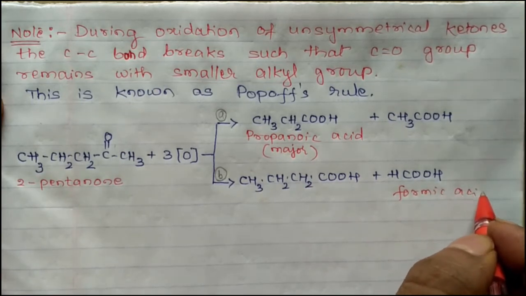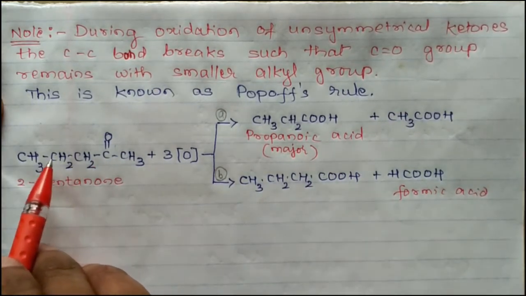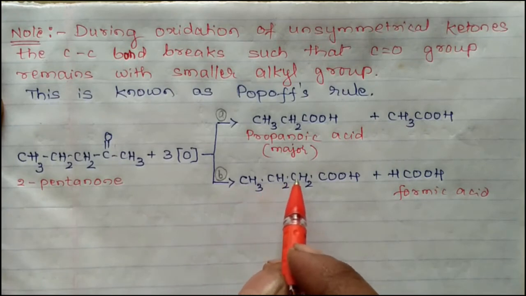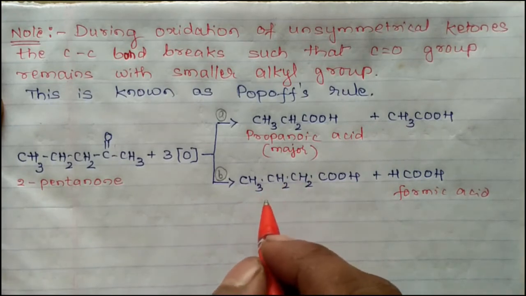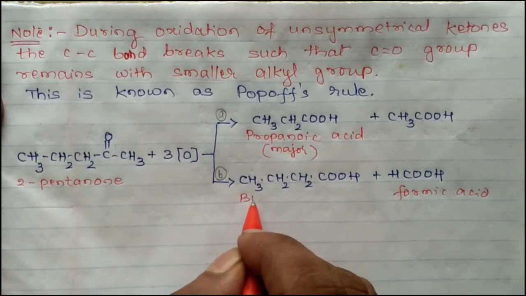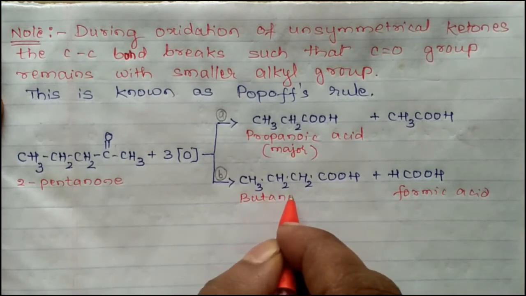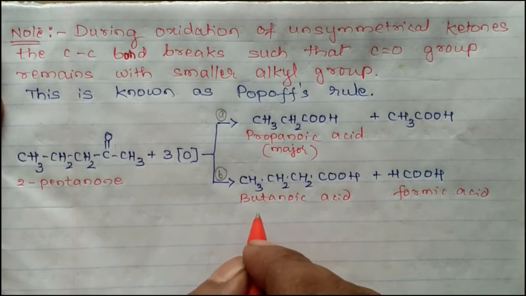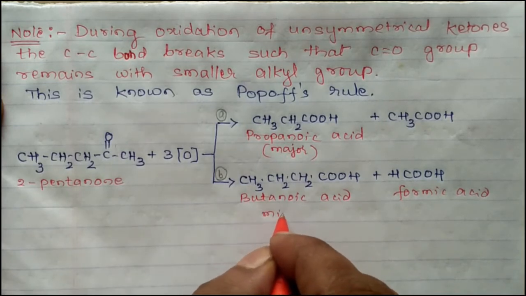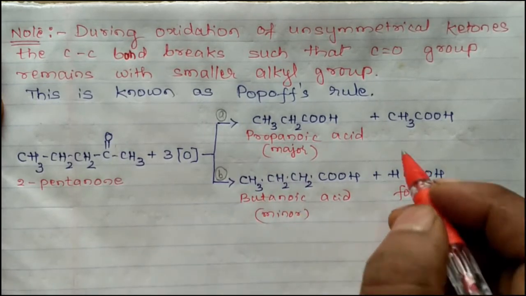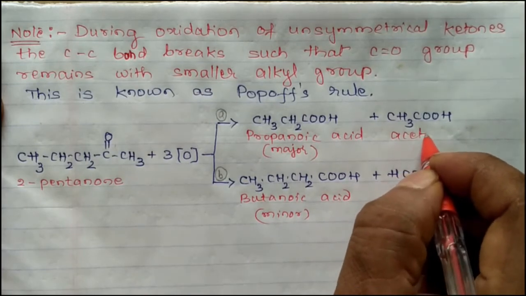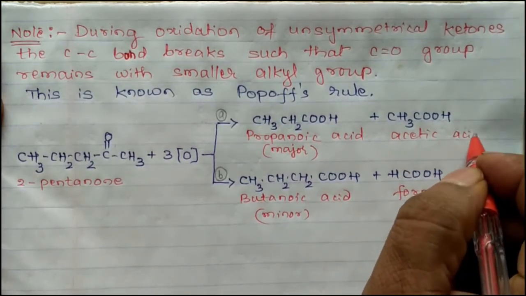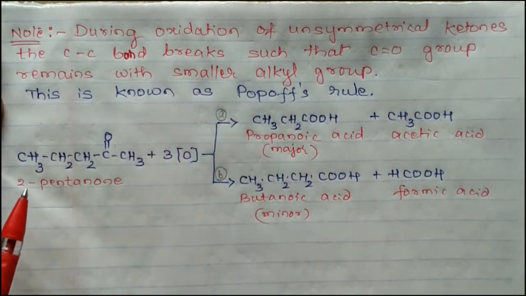On the other side, 1, 2, 3, 4 carbon atoms, so this is butanoic acid. According to Popoff's rule, this is the minor product. In this way, you can illustrate Popoff's rule.